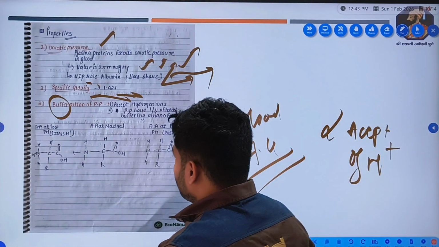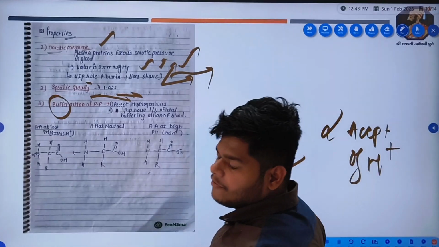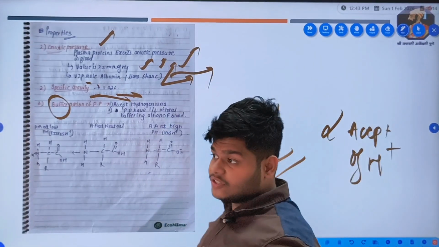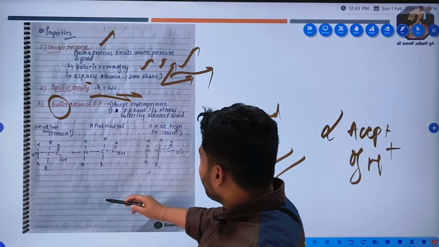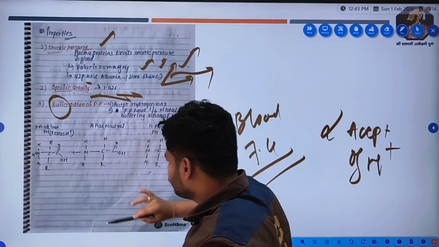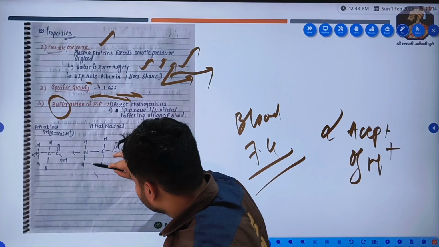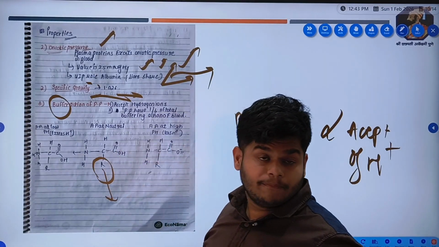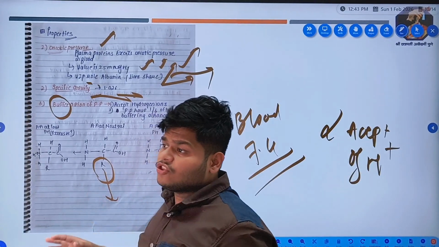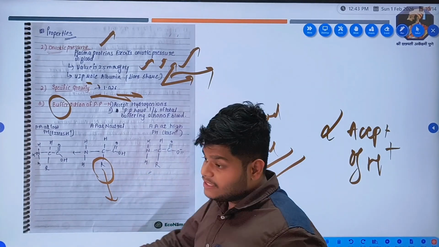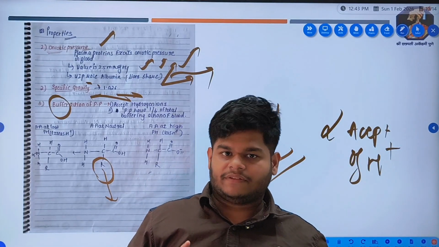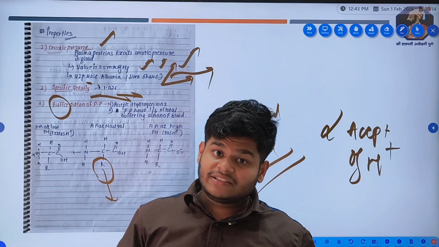Now how? In our previous classes we have studied proteins. Plasma proteins are proteins. We have studied the structure of proteins. Protein structure has a carbon, then an NH2 group, then a COOH group, then an H, and an R variable group. This is variable in different proteins, right? But in our body these proteins are not present in this format. They are present in Zwitter ionic form, which can exchange. There is a difference in the charge.